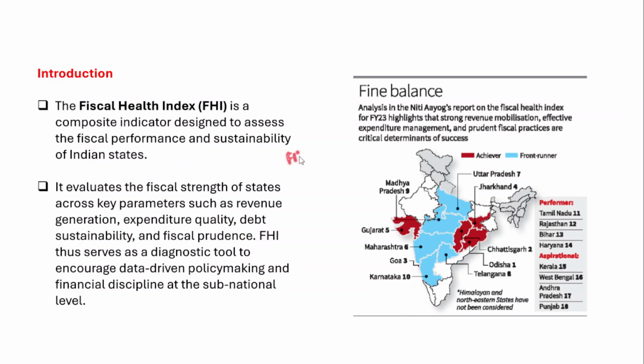However, the fiscal health index serves as a diagnostic tool to encourage data-driven policymaking and financial discipline at the sub-national level. So this is how the fiscal health index will capture the comprehensive picture of fiscal health in states, right? So you can also go through the fiscal health index which is released by the Niti Aayog and performance of various states in the fiscal health index.